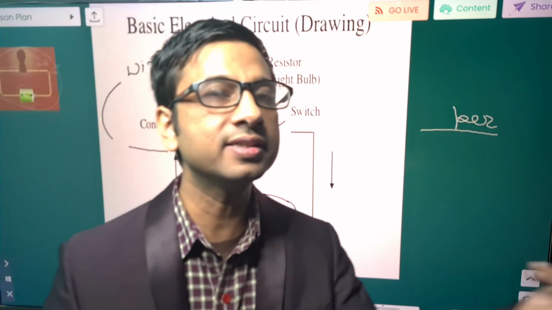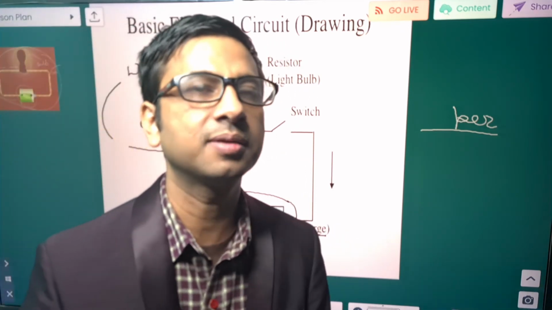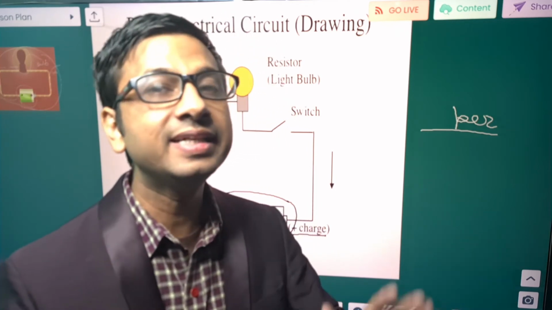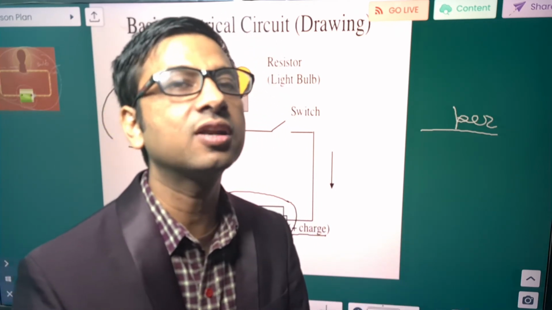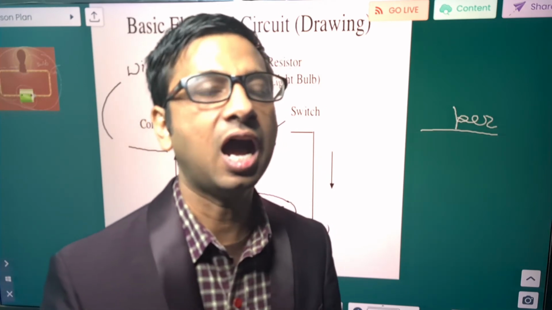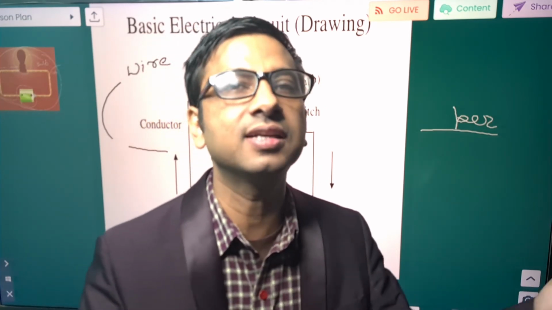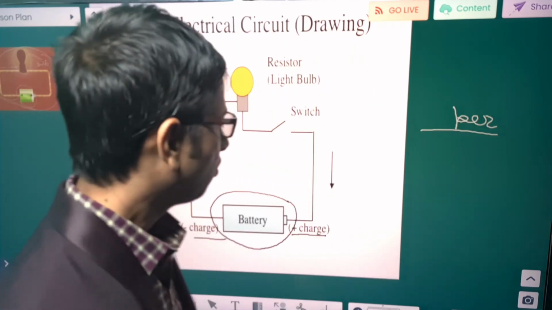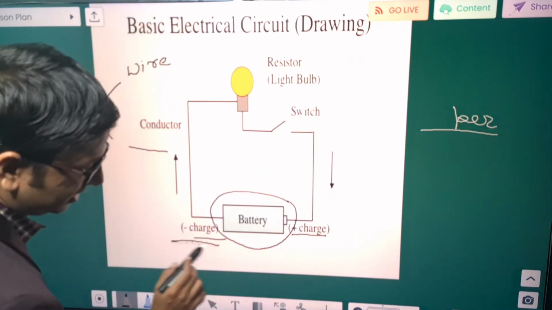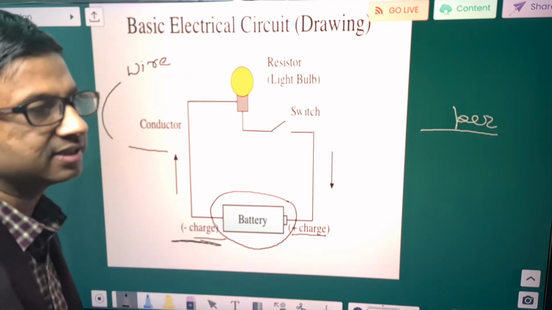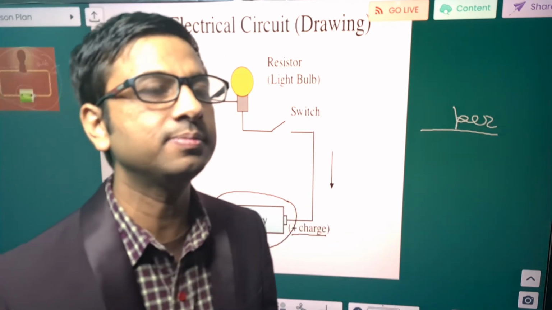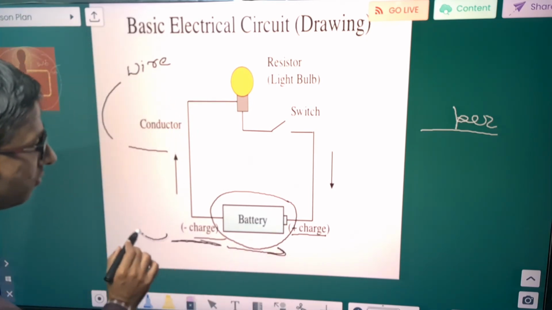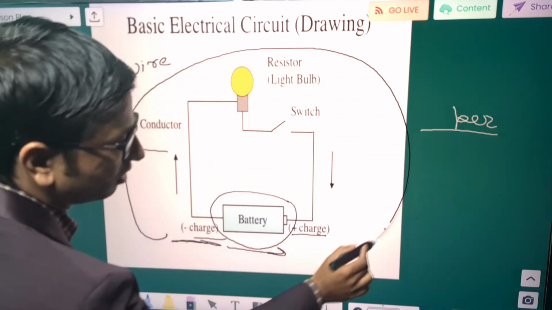The answer is, what is the negative terminal? It is such a terminal where there is an excess of free electrons. There is a creation of negative charge. How is negative charge created? Negative charge is nothing but an excess of electrons. So this excess of electrons, this negative charge, will be neutralized by positive charge, but it will not move through it directly. It will move through a circuit.